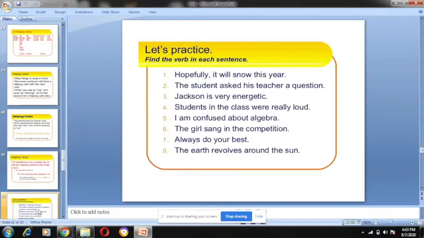The girl sang in the competition. Sang. Always do your best. Do. Best you cannot say is a verb, it is an adjective. The earth revolves around the sun. Revolves. The action is revolves. Is it clear? Yes, ma'am.